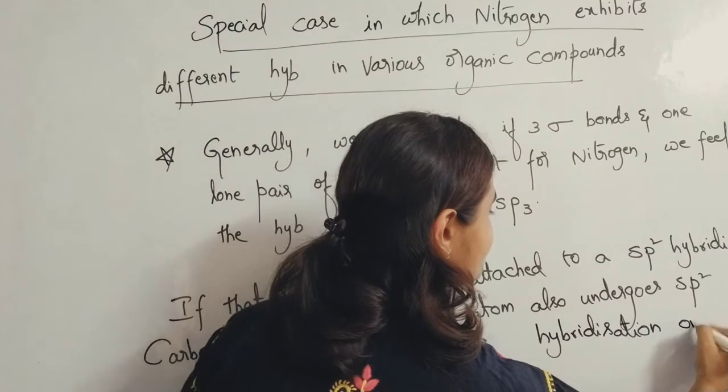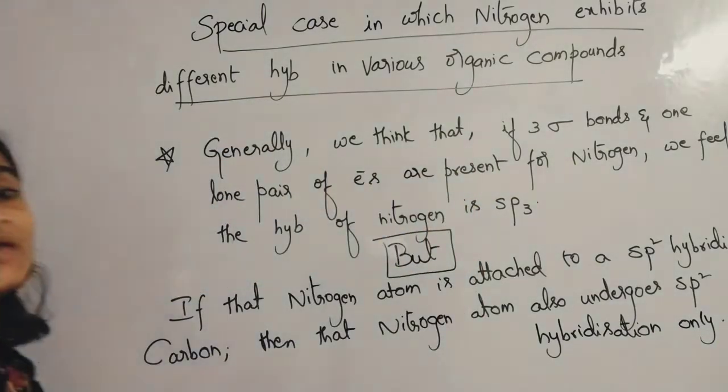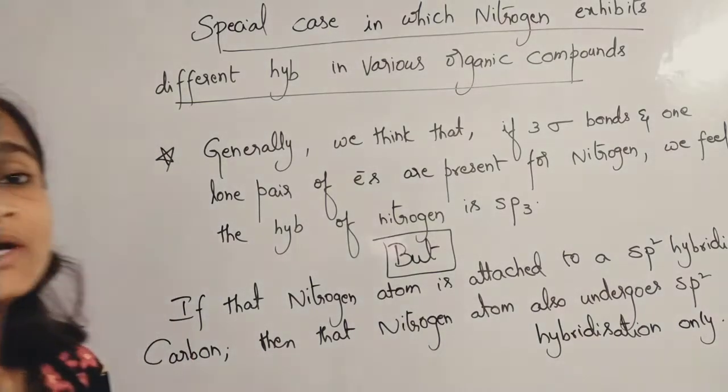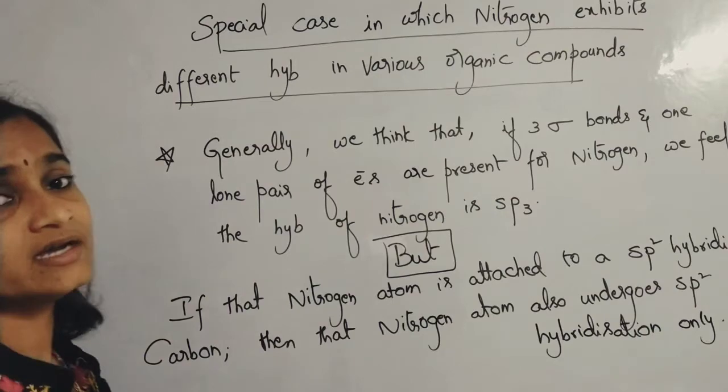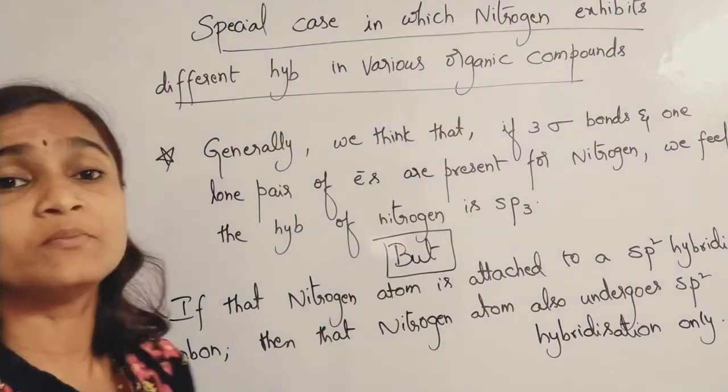That means you are not going to consider that lone pair of electrons here. We will learn this with one example. Please note down this important point, it's a very star point.